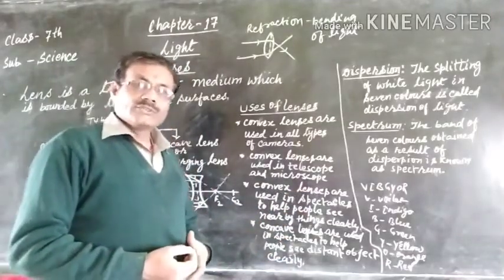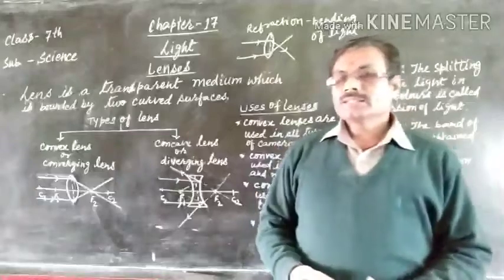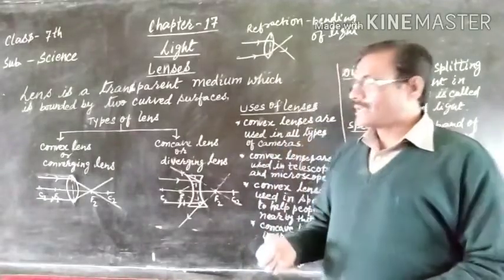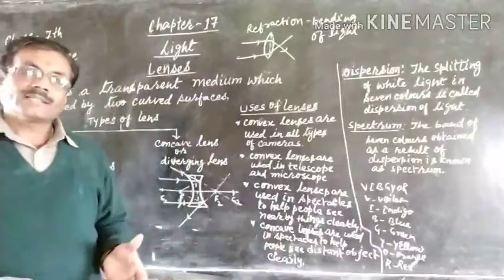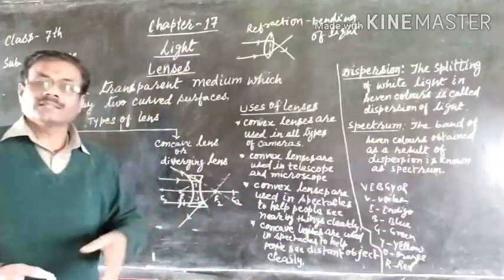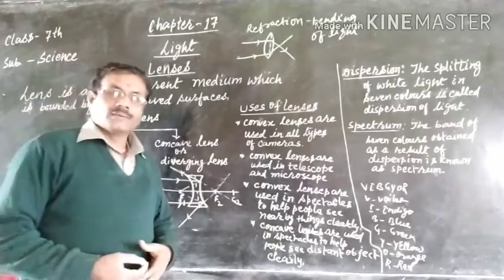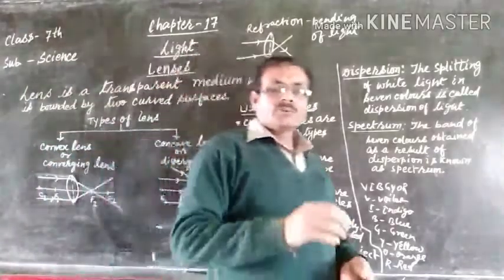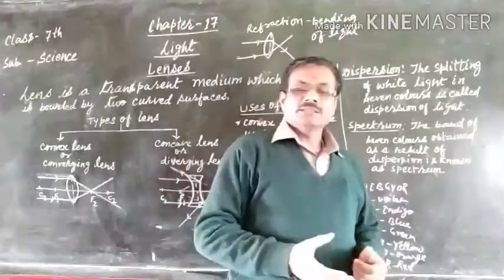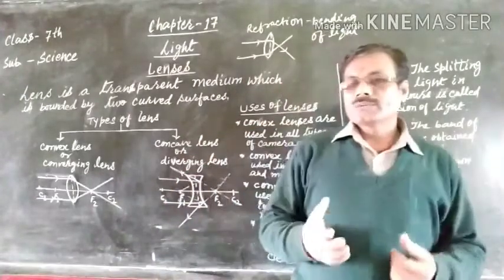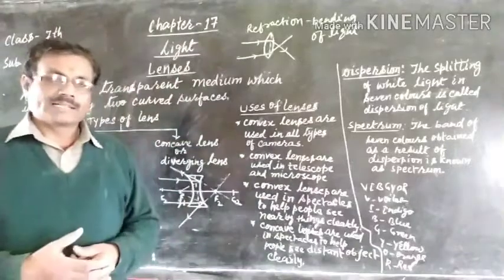And now, as I told you, water also works like a prism. It works like a lens, and this is why refraction also happens in water. This is the reason that when we put something in a tub of water, we can find that the object looks upward from its original place.